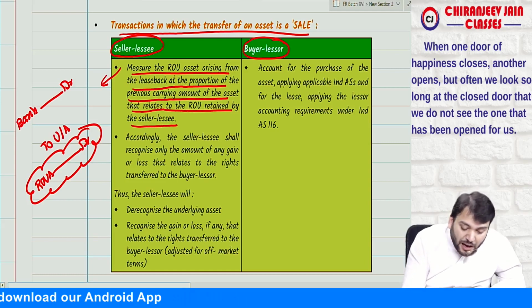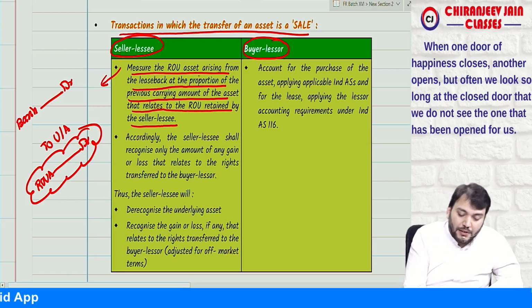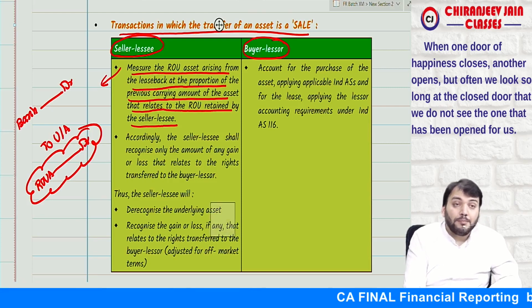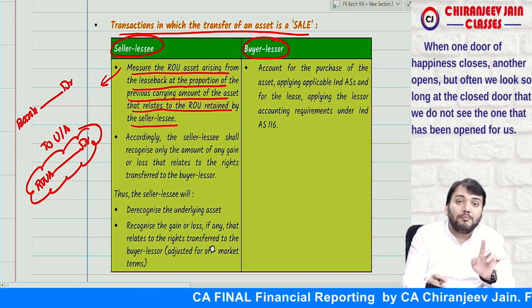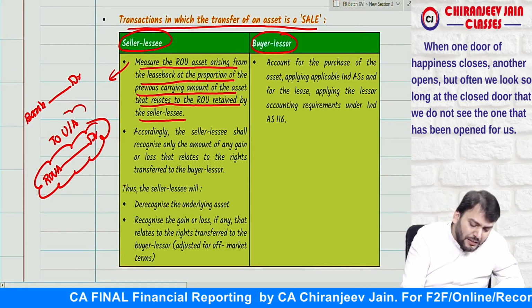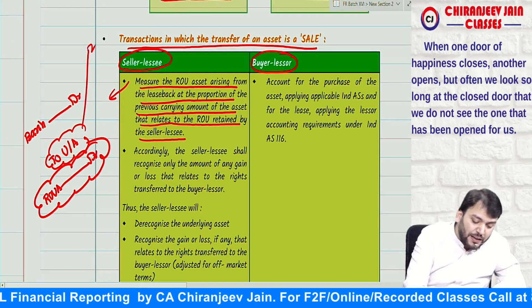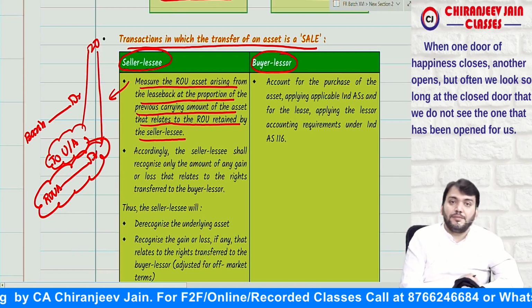Meaning, suppose the economic life of the underlying asset is 20 years and the asset has been taken back for 10 years.